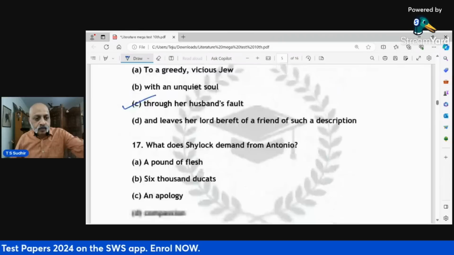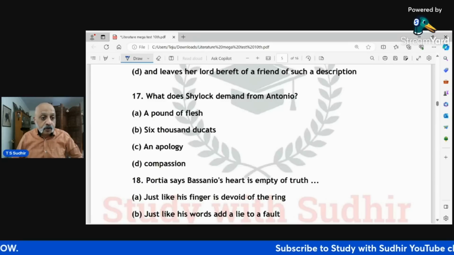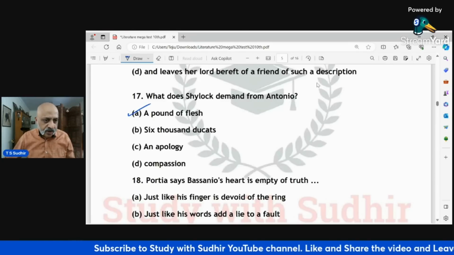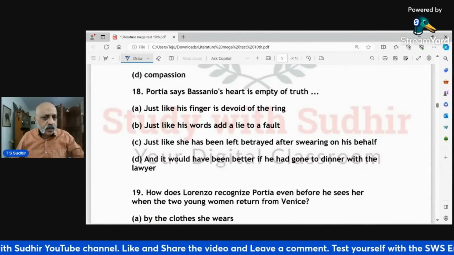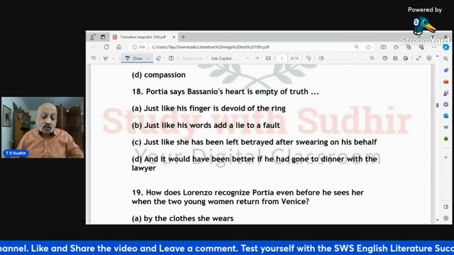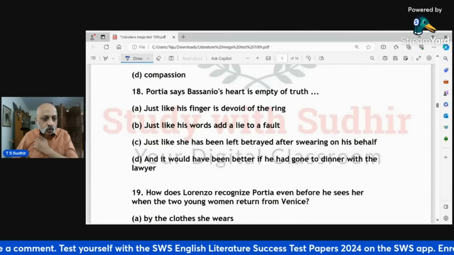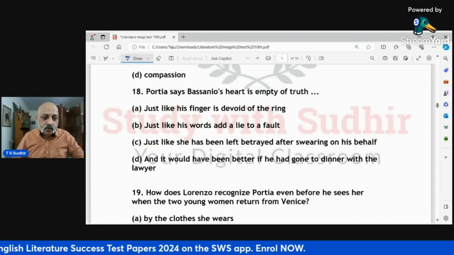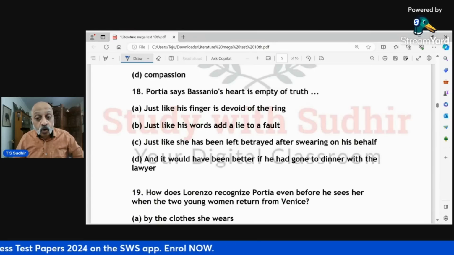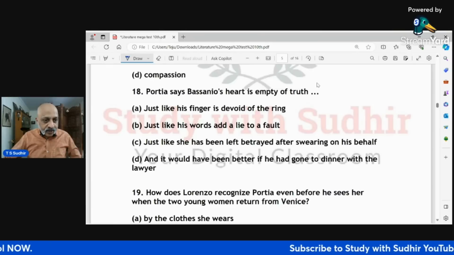Choose the right option. What does Shylock demand from Antonio? A pound of flesh, 6,000 ducats, an apology, or compassion? Straight, a pound of flesh. Portia says Bassanio's heart is empty of truth, just like his finger is devoid of the ring, just like his words add a lie to a fault, just like she has been left betrayed after swearing on his behalf, and it would have been better if he had gone to dinner with the lawyer, right? So the 18th one, the correct option is A.